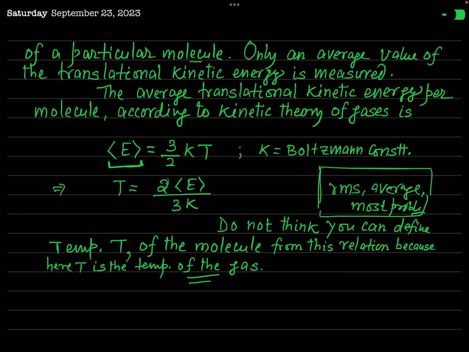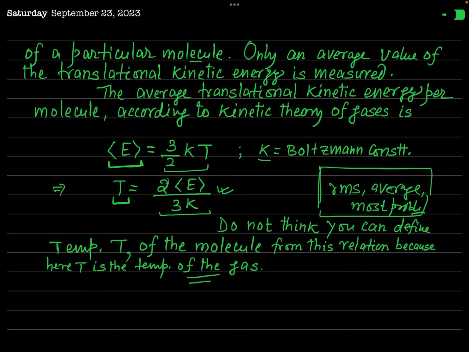And that is equal to 3/2 kT, where k is a universal constant called the Boltzmann constant. So from this relation, T is equal to 2 times the average translational kinetic energy E divided by 3k. Some students think that from this relation, the temperature T of a single molecule can be measured, because here E represents the average translational kinetic energy of a molecule.